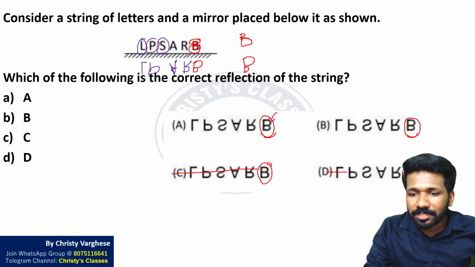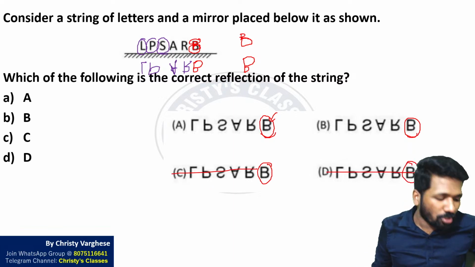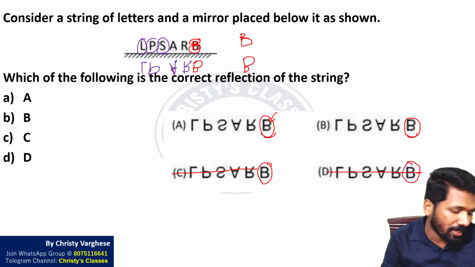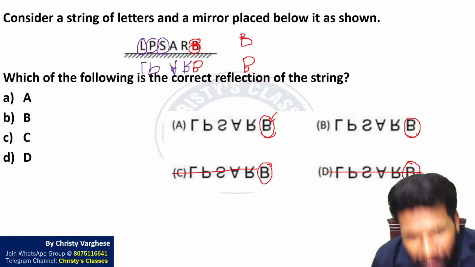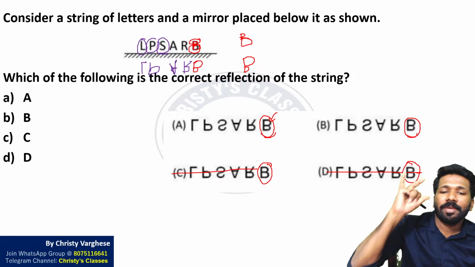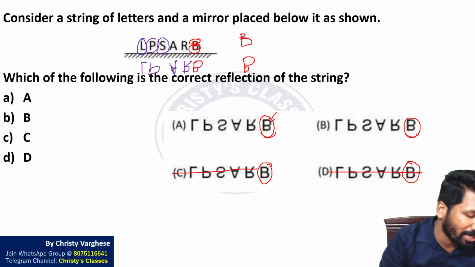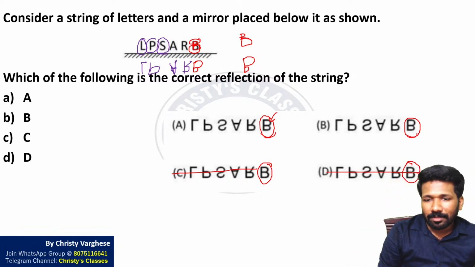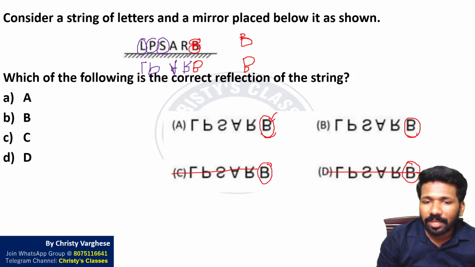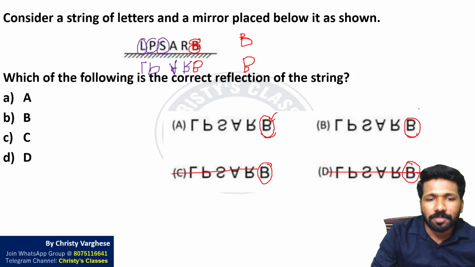That itself eliminates options C and D. There is no flipping happening. The flipping idea should be clear. Check out my lecture on symbol series or spatial aptitude in this video, where I have explained flipping, rotation and translation and how to understand them clearly. Is it clear to everyone why options C and D are eliminated? Now options A and B are left.